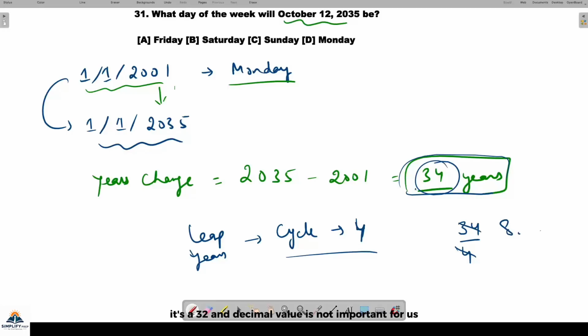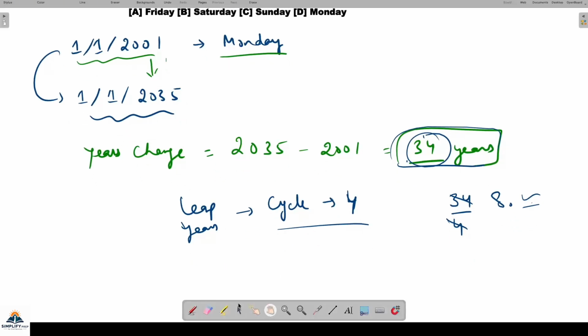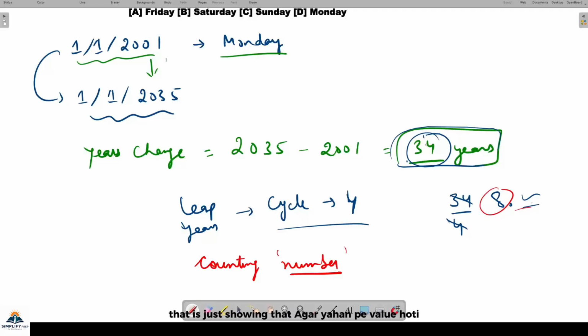4 8s are 32, and the decimal value is not important for us, because we are counting something. We are counting the number of leap years. The decimal points do not come into counting, so it means 8 complete leap years are there, and after that the decimal part is not important for us.